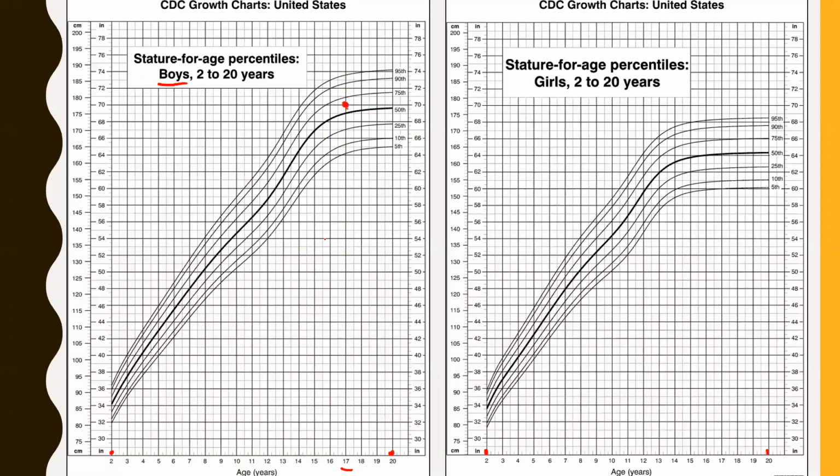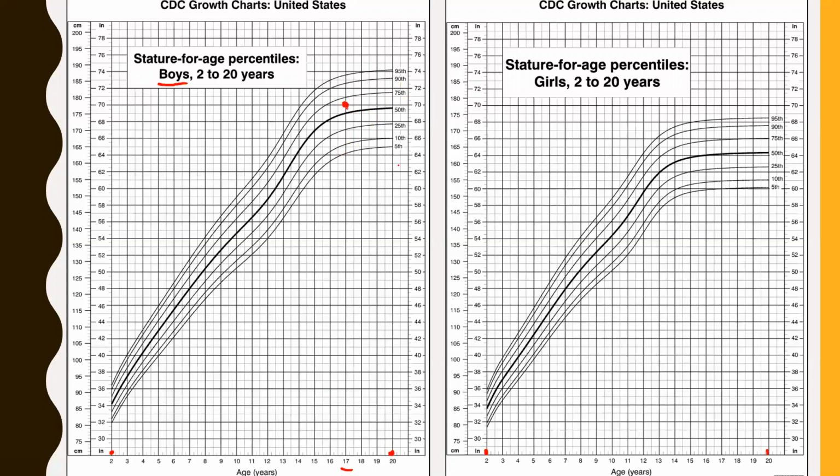So if you're a 17-year-old boy who is 70 inches tall, that means you rank somewhere between 50th and 75th percentile. So maybe like 60-somethingth percentile for height. What that would mean is you're as tall as or taller than 60-ish% of the rest of the population of 17-year-old boys, because you're being compared in the same grouping, right?